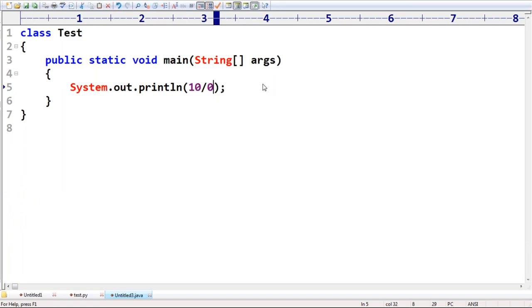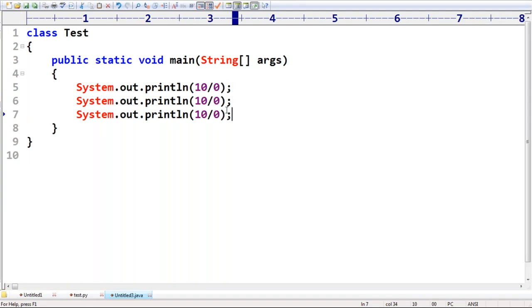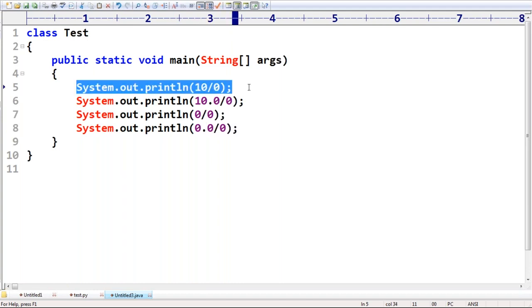If you consider Java, System.out.println(10/0), what about its value? Can anyone please tell? What about its value? 10 by 0, 10.0 by 0, 0 by 0, 0.0 by 0. Have you observed? The people who are coming from Java, 10 by 0, what's the answer? Respond, man. 10 by 0, arithmetic exception, good.